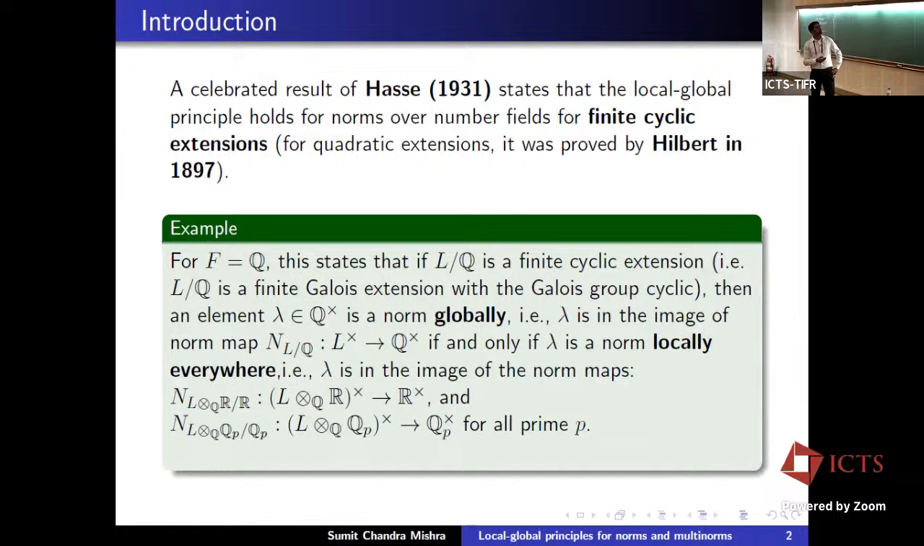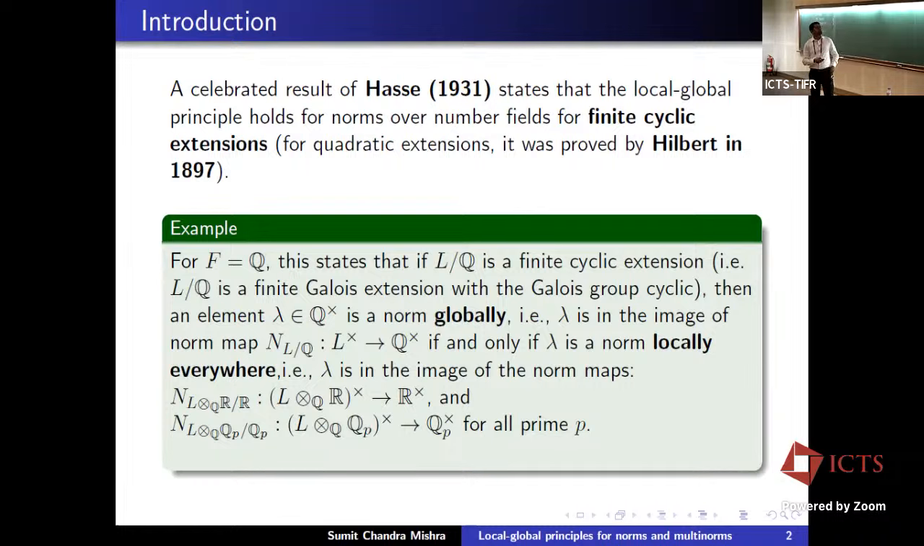So for example, let's just take the field of rational numbers. Then this states that if we have L over Q, a finite cyclic extension, which means we have a finite Galois extension with Galois group cyclic, then if we pick a non-zero element lambda in Q, it is a norm globally, which means lambda is in the image of the norm map from L star to Q star, if and only if it is a norm locally everywhere, which means lambda is in the image of norm maps when we base change to the field of real numbers and the field of p-adic numbers